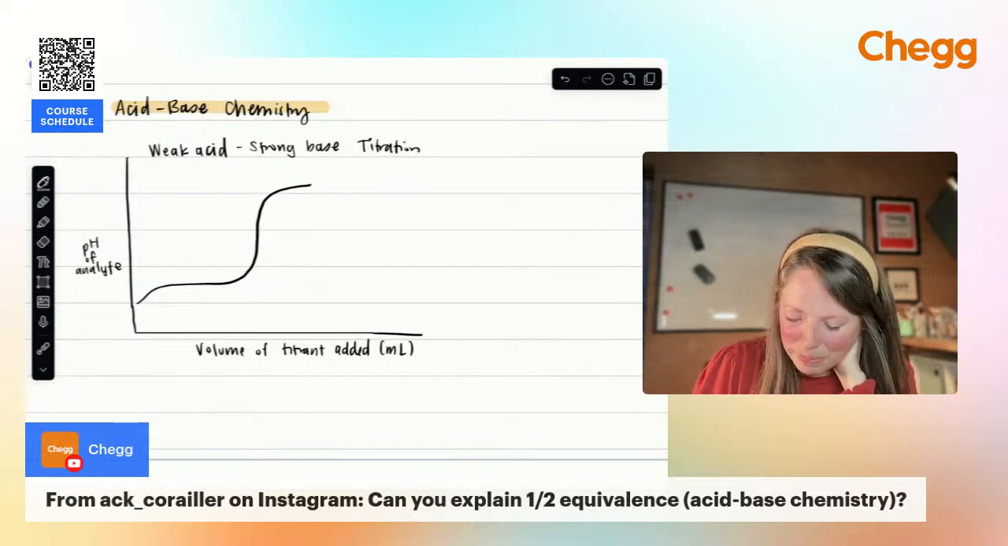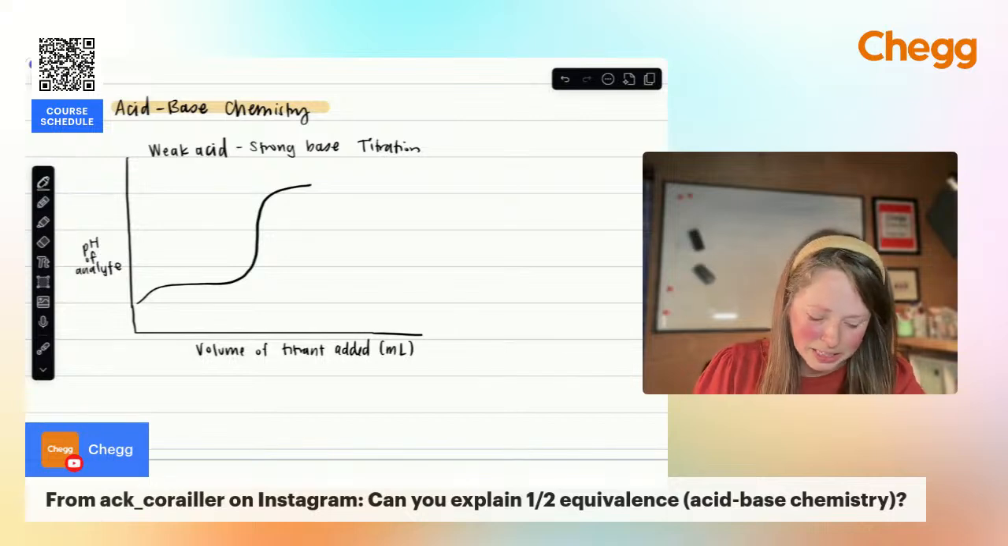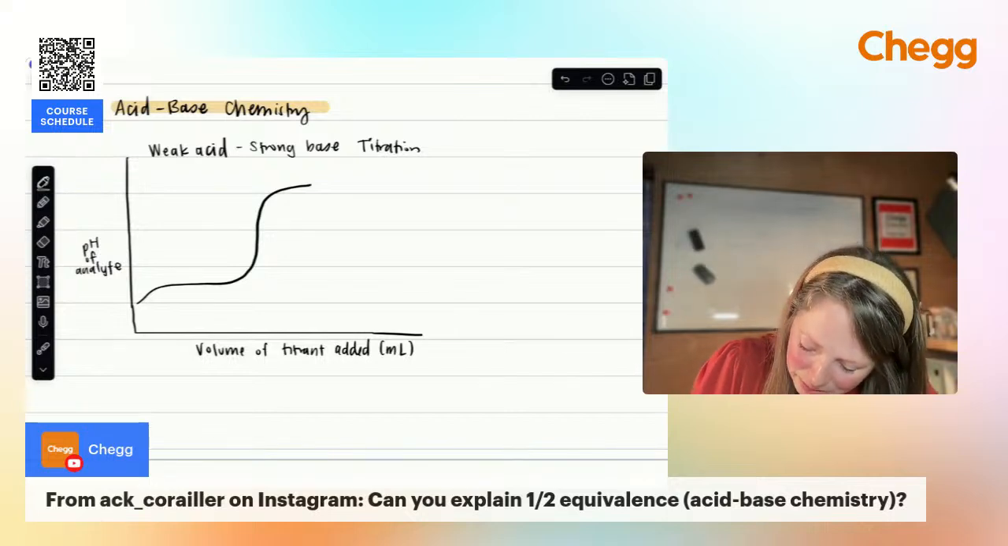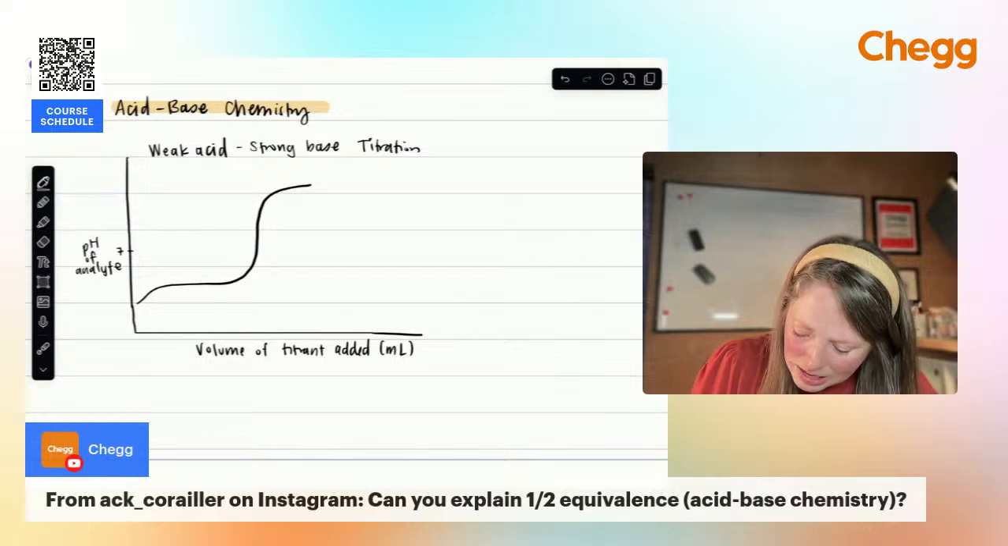So what can we find out about this? So we have certain regions that we need to be aware of. Let's say this is 7. So this is what we call the buffer zone.